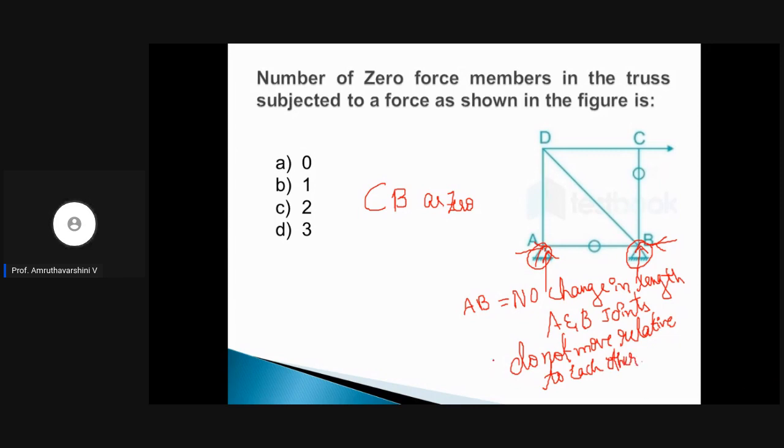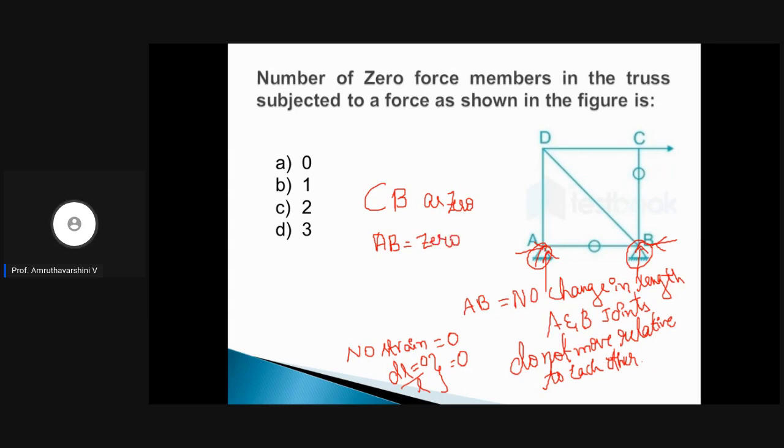So because of this, when there is no change in length, there will be no strain. What is strain? Change in length by original length. Yes or no? When this is 0, automatically strain will be 0, right? So when there is no strain, there will be no force. Okay. So therefore, even in member AB, the forces will be 0.